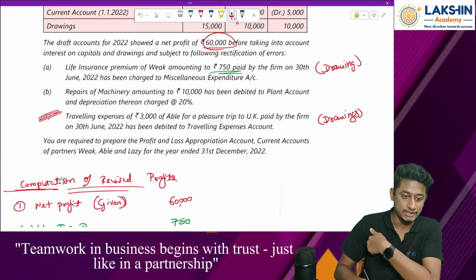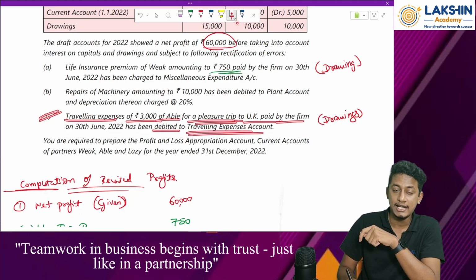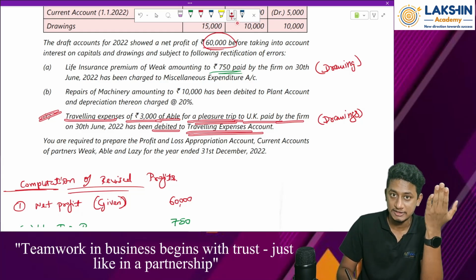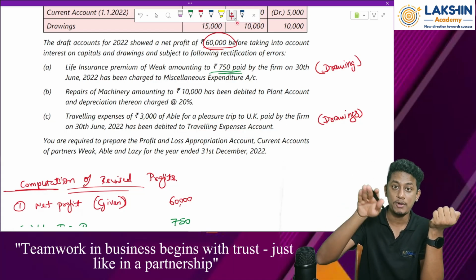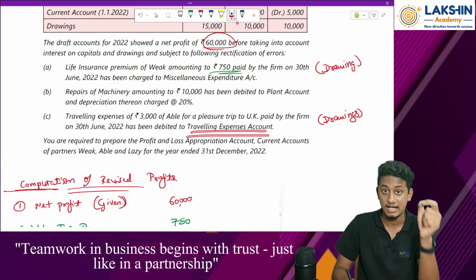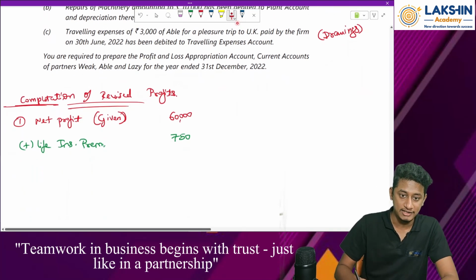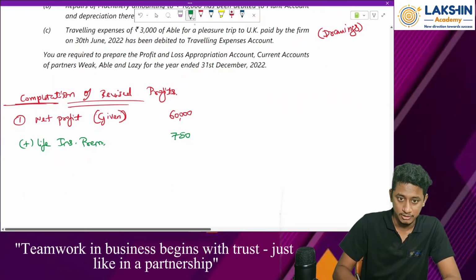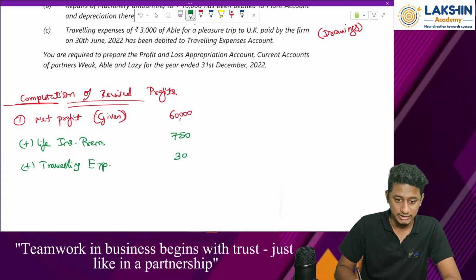Look at this. Traveling expenses of rupees 3,000 of Able for a pleasure trip to UK was paid by the firm and has been debited to traveling expense account. That means my traveling expense account balance has increased. Because my expenses increased, my profit has reduced. Now I am rectifying the error, so my profit will increase again. So add traveling expense of rupees 3,000.